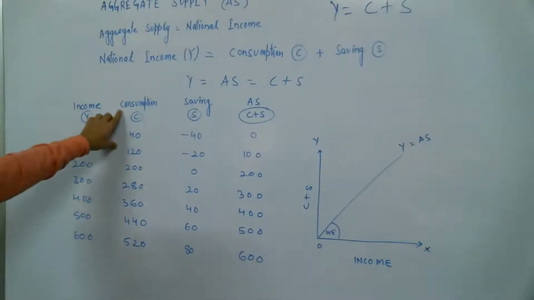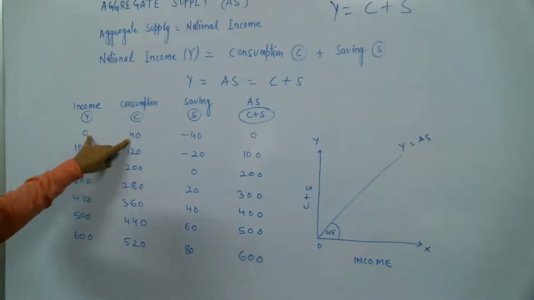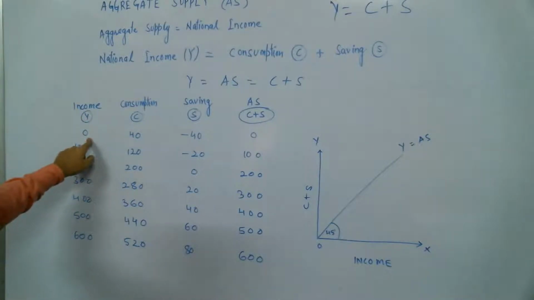Now, the second part, consumption. C for consumption. So when income is zero, consumption can't be zero. Minimum consumption is 40, and this is what I taught you yesterday. Why can't consumption be zero when income is zero? Because for survival we have to consume something. So a minimum expense is always there, even when there is no income.